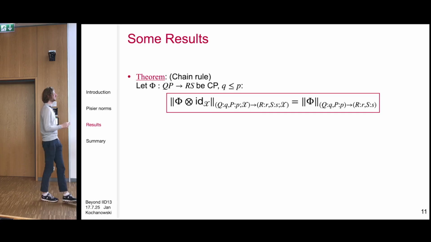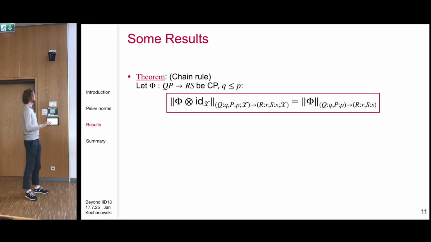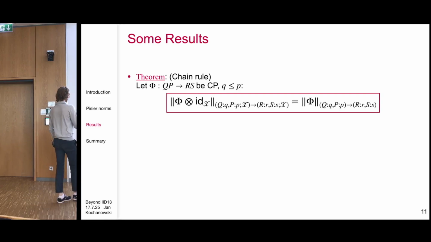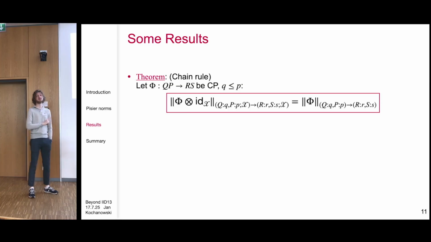And then it turns out that if this map is completely positive, the identity to the right doesn't matter. Maybe I should mention that the order of these indices matters a lot, and the order of the phi and the identity also matters.